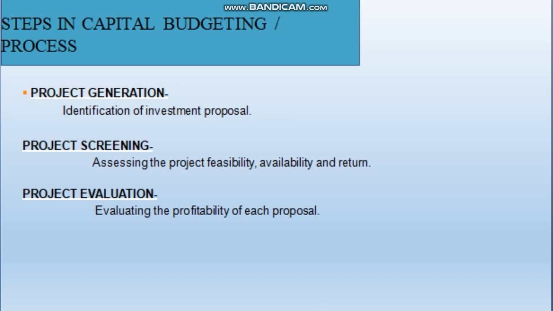The capital budgeting process begins with the generation or identification of an investment proposal. This involves a continuous search for investment opportunities which are compatible with the firm's objective. So identification of an investment proposal is the first step.